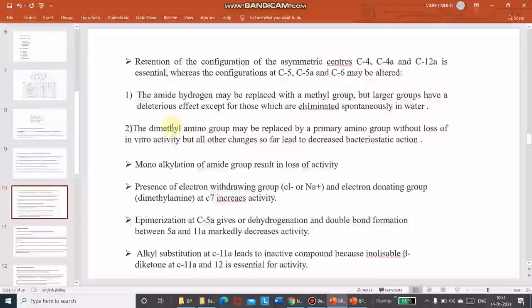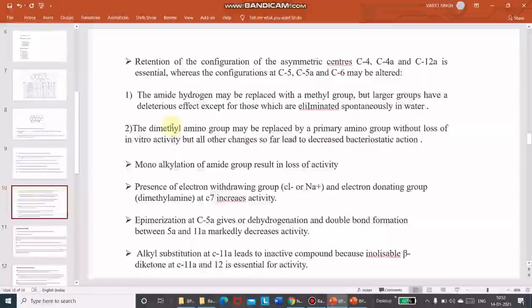Presence of an electron withdrawing group like chlorine or nitrogen, and an electron donating group like dimethylamine at C7 increases the activity. Epimerization at C5A, or dehydrogenation and double bond formation between 5A and 11A, markedly decreases the activity of tetracycline.